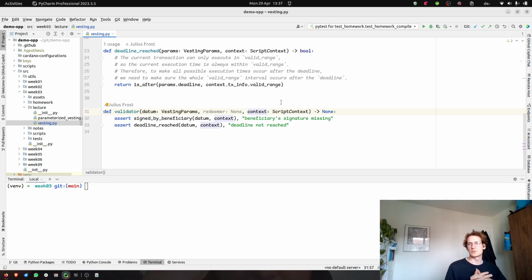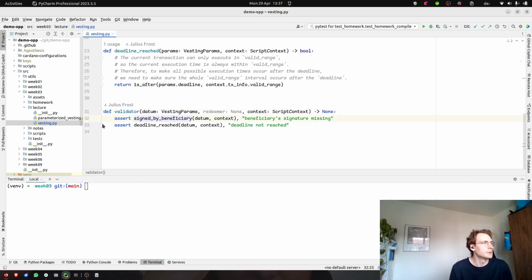We need to make sure that in this transaction there's a signature from the person that should withdraw the funds, and that the current time in which the transaction is valid matches what we expect from the deadline.